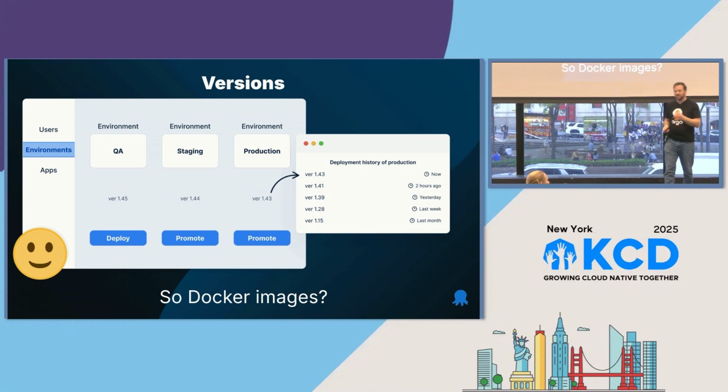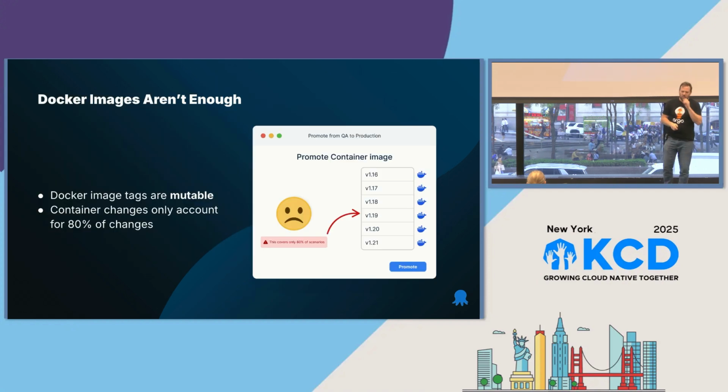I added this little helper image here. I should just be thinking about Docker images, because maybe you're using an image tag that has versions on it. Let's talk about that. Well, images aren't enough, right? The first problem is that Docker image tags are mutable, so it's a problem to rely on mutable versioning. That's a bit of a challenge.